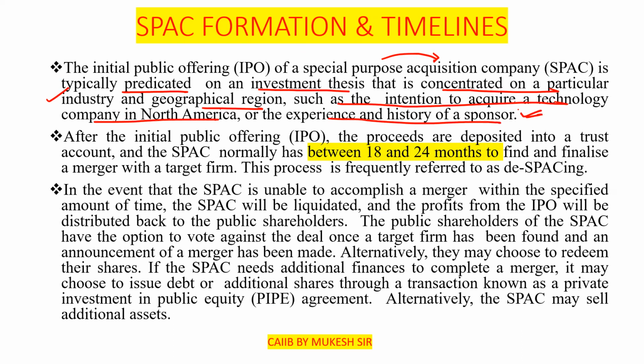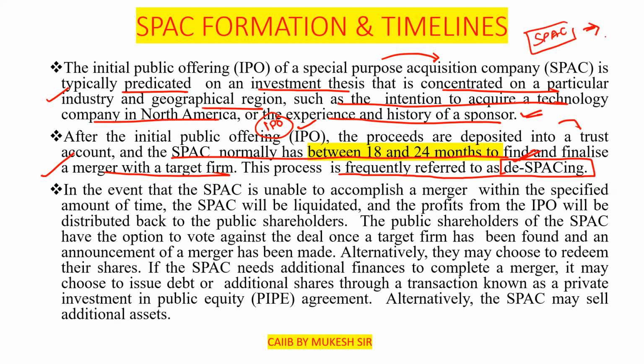After the initial public offering, basically raising funds from the market, the proceeds are deposited into a trust account, and the SPAC normally has between 18 and 24 months to find and finalize a merger with the target firm. This process is frequently referred to as de-spacing. Clear? Initially you establish the SPAC, then it is going to be merged.